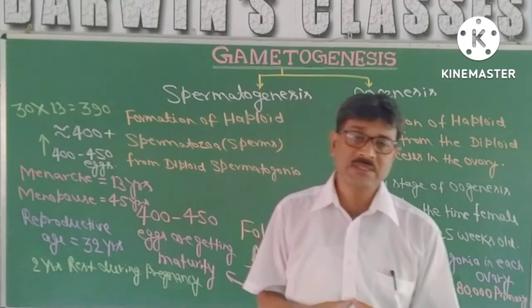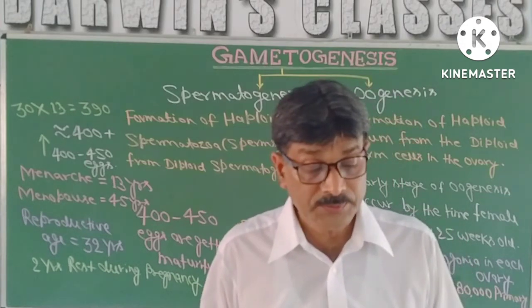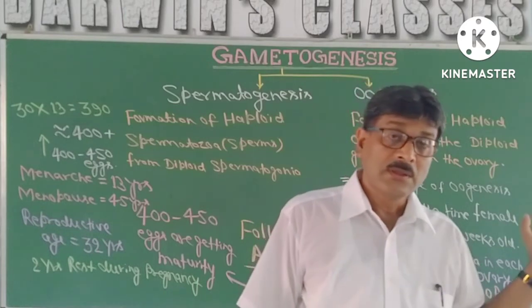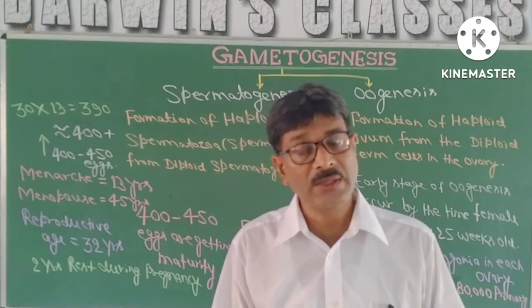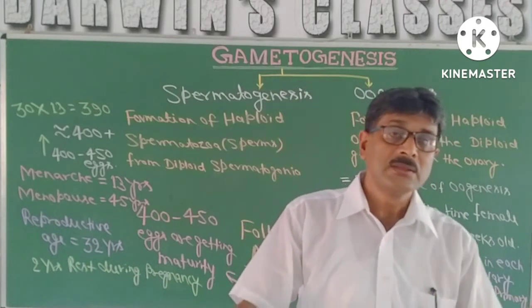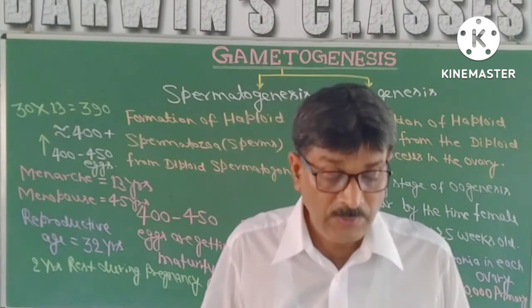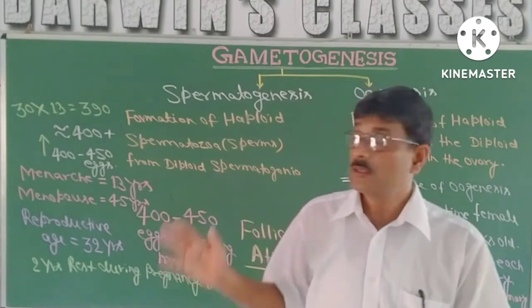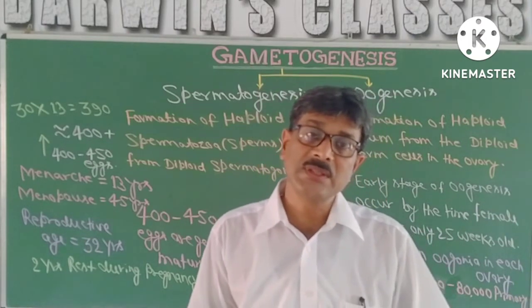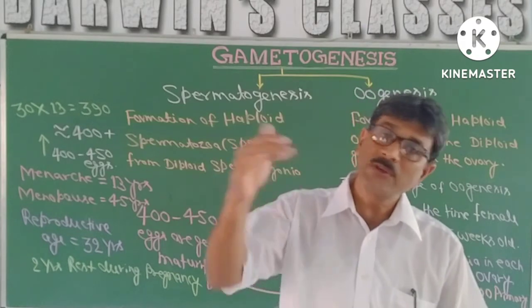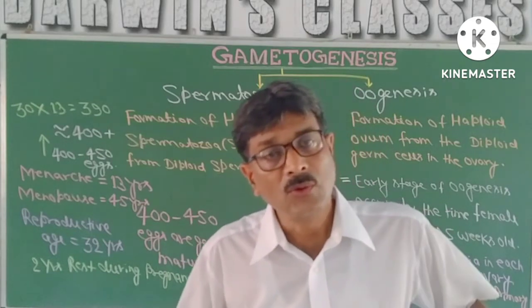So these are the differences between spermatogenesis and oogenesis. That means the whole process is being completed in case of male in testis. In case of female, it is not only ovary, rather some of the developmental part is going to be completed in their oviduct, fallopian tube. It is not continuous process, it is discontinuous process, as it starts after puberty, menarche, and up to menopause, and after that again there will be no ovulation.